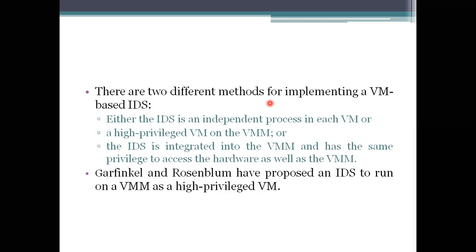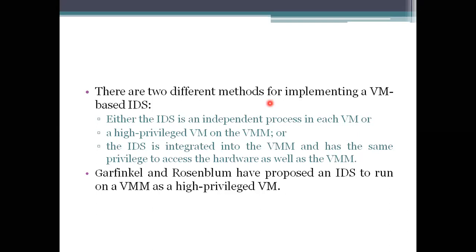So the first method is that the virtual machines you are using will be protected and have intrusion detection. The second way is that we need to protect the hypervisor and make it handled. That's why we take the high privileged virtual machine into account. Another is the IDS integrated at the hypervisor and also the host operating system.